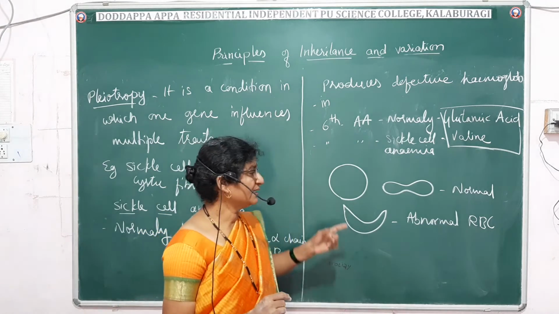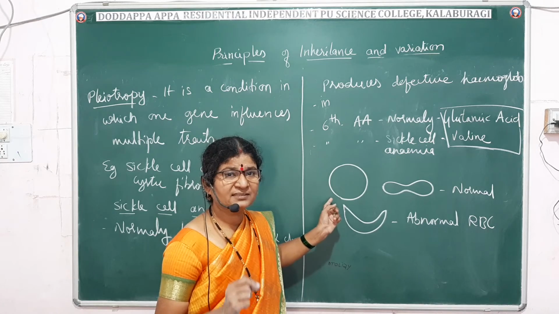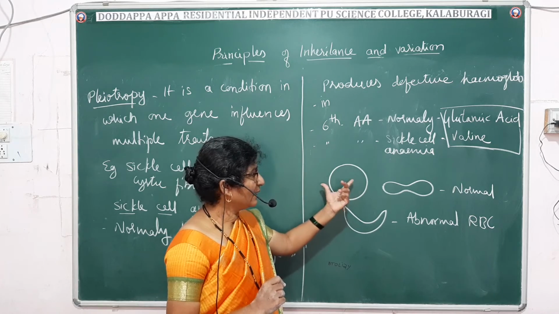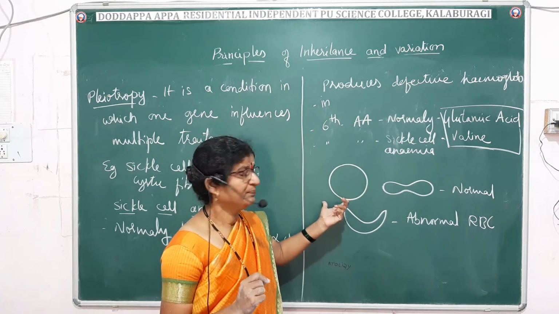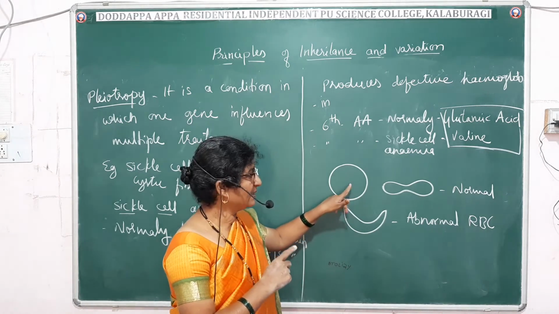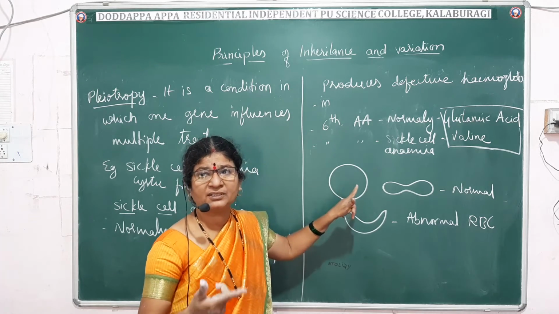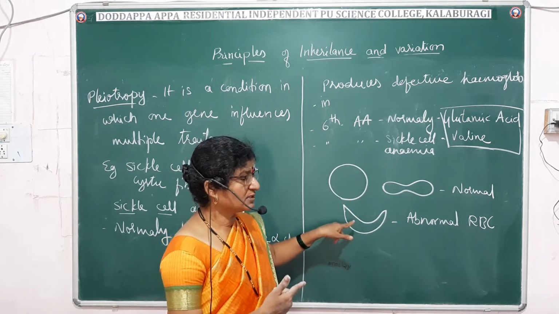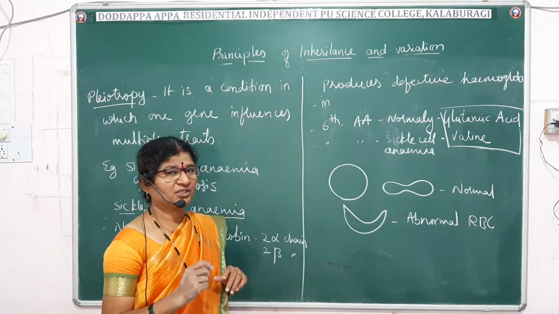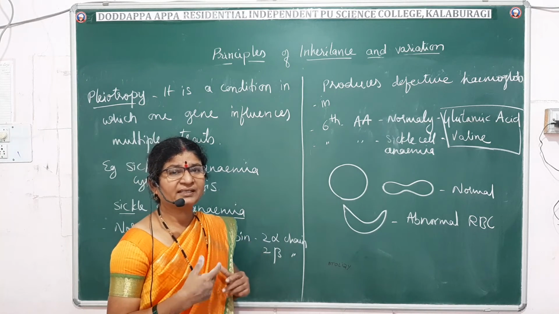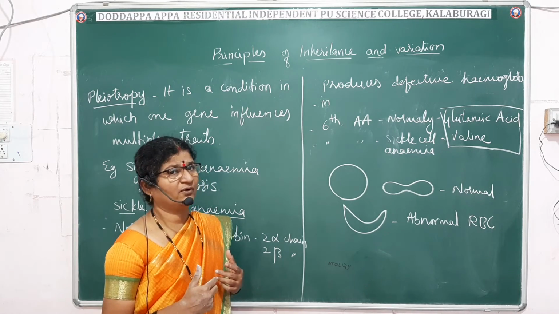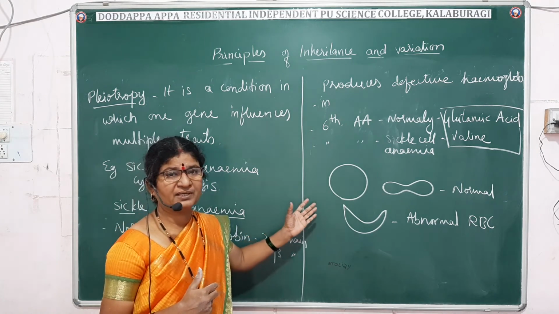Because of the change in the shape of the RBC, the oxygen carrying capacity of the RBC will get affected. Normally one hemoglobin will carry 4 oxygen molecules, which you have already studied in the first year. Because of the defect it will carry less oxygen, and this will affect the physical efficiency of a person. The person will get tired very soon because his body will not get a sufficient supply of oxygen. That is how the sickle cell person will suffer.